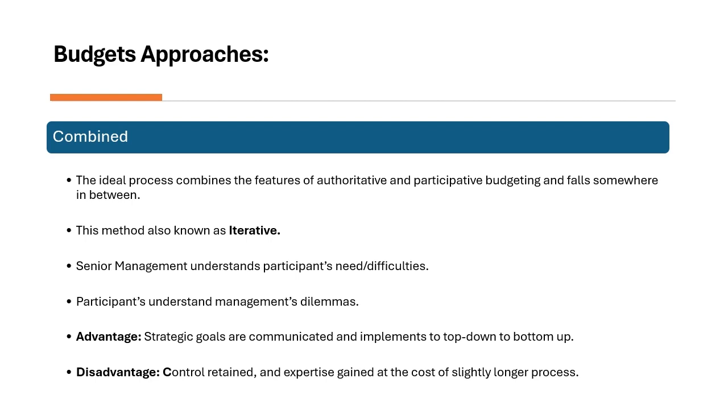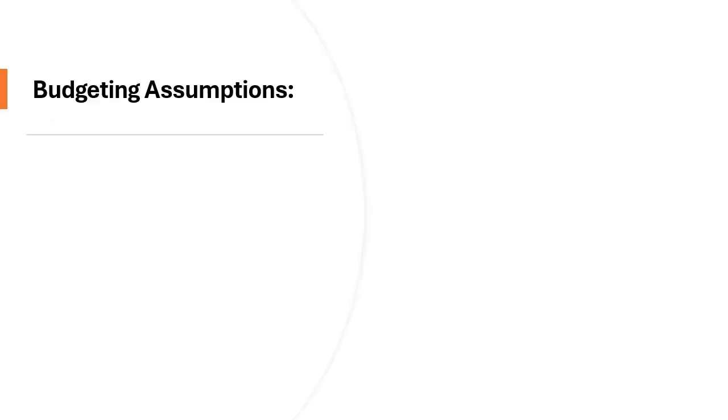An example of this budget is a company might set a broad capital budget for building upgrades but allow facility managers to propose a specific project cost and improvement within the framework. Budgeting assumptions. These are the reasonable estimates which we make about future conditions to guide our financial planning. Regardless of a company's unique requirement or budgeting model, the budgeting process typically involves a set of reasonable assumptions about the